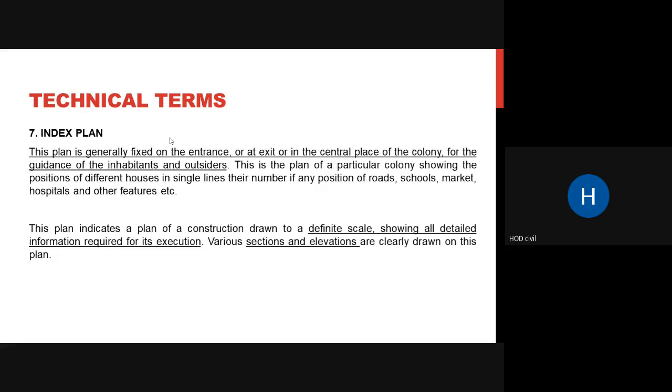As I told you, you can always see one index plan in the campus. Whenever you come, you can just look at the index plan attached near your ramp. An index plan indicates a plan of construction drawn to a definite scale, not just an approximate one, showing all detailed information required for its execution. Various sections and elevations are clearly drawn on this plan.